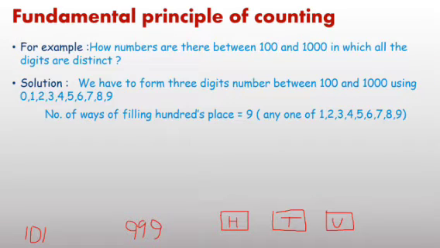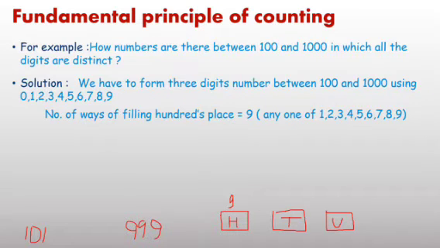First concentrate on hundreds place, because there is a condition on this place. We cannot put 0 here. By chance you are writing 045, it represents a 2-digit number, means 45 only. There is no importance of 0 at hundreds place. Therefore, at hundreds place, you have only 9 options. We can put any one of these 9 digits. Therefore, here you have 9 options. I hope this part is clear.